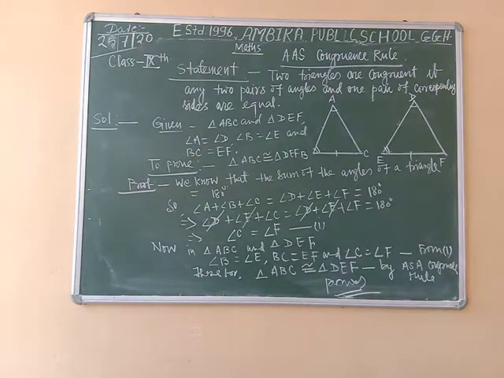The statement of the AAS congruence rule is: two triangles are congruent if any two pairs of angles and one pair of corresponding sides are equal.